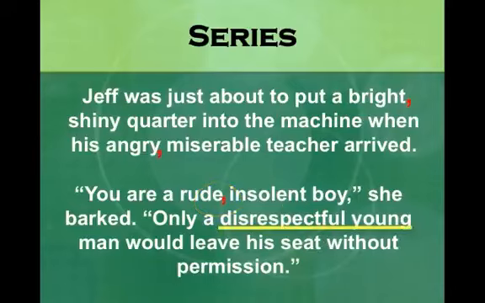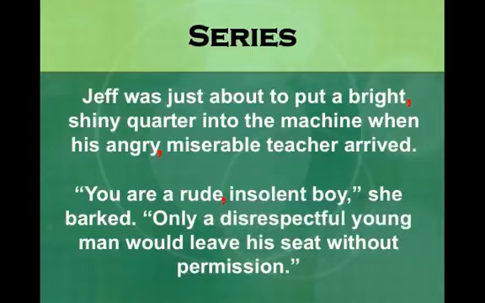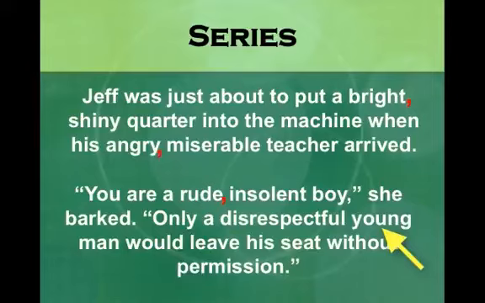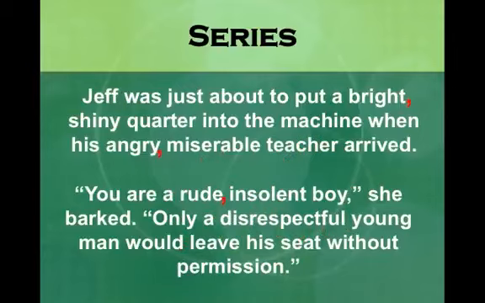Let's look at disrespectful young man. Only a disrespectful and young man. That kind of sounds a little bit funny, but let's keep going. Only a young disrespectful man. Also sounds a little odd to me. Then let's look at the adjective before the noun, young. Young is actually age. Remember our rule about age or color next to the noun. That means no comma. Notice that our first 2 tests also gave us a little bit of a clue that something wasn't quite right there.